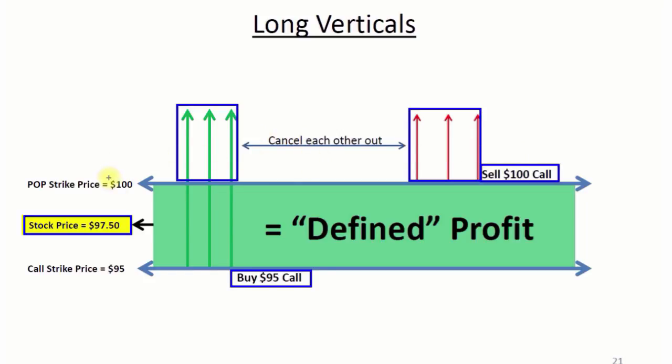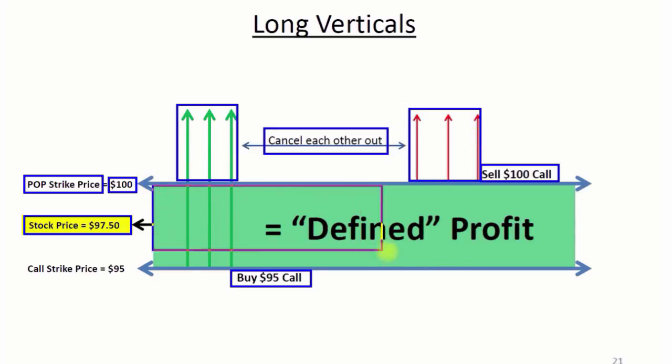Everything above $100 here, as I'm going to label our POP strike price moving forward. So everything above 100, because we sold this call, we lose money. Obviously, when we bought the call, everything above 100, we're making money. But in this case, they're going to cancel each other out. So all our profits up here are canceled out by our sold call here. And we end up with this defined profit trade.